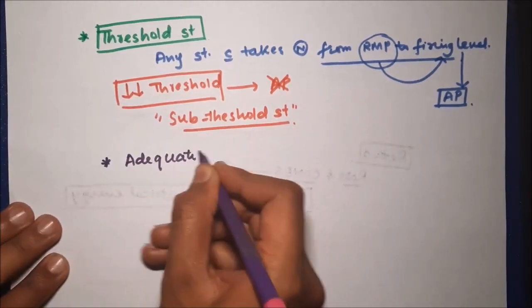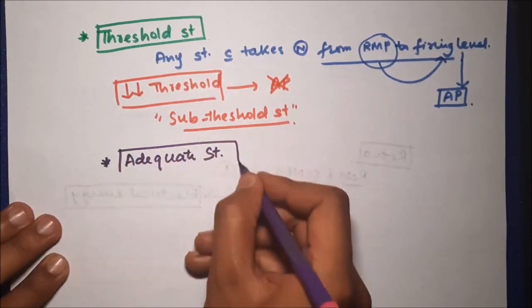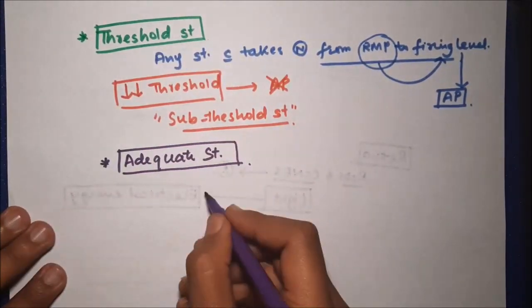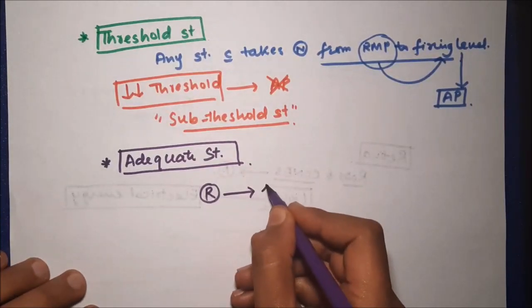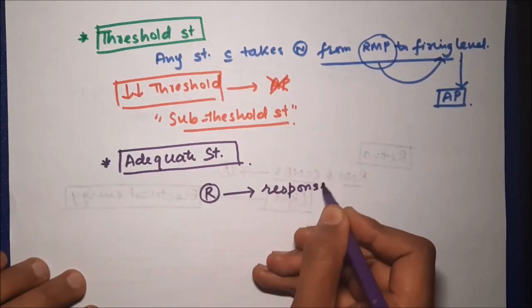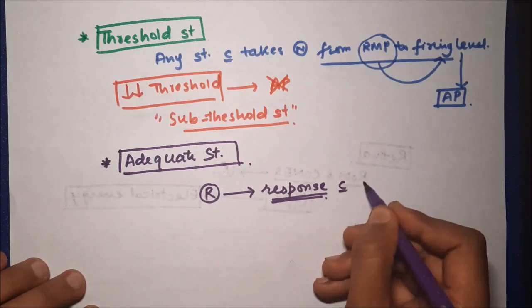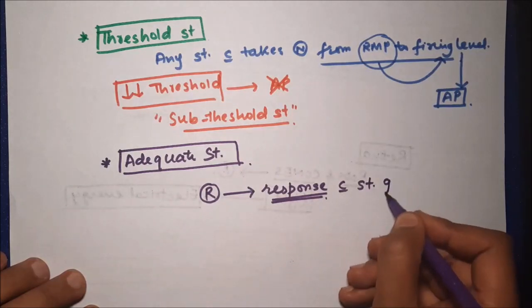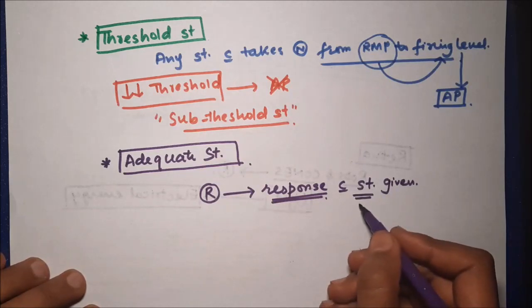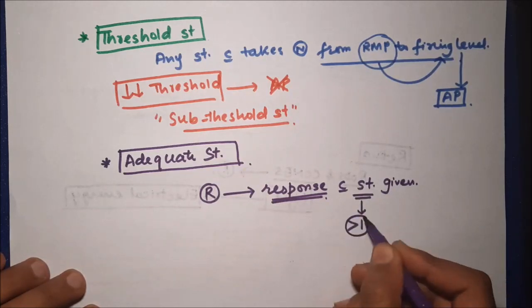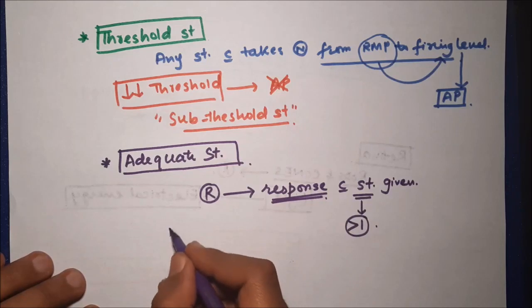Another term that we should be aware of is adequate stimulus. So what is adequate stimulus? Let's take an example. We have a receptor, and this receptor produces a response when a particular stimulus is given. Let us say in case of this receptor, the stimuli can be more than one.